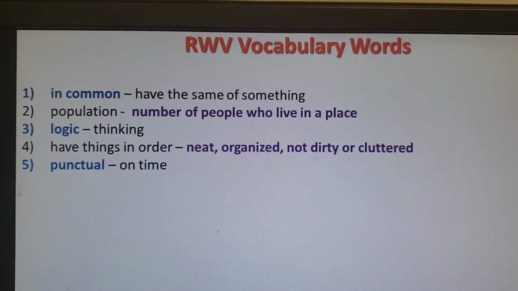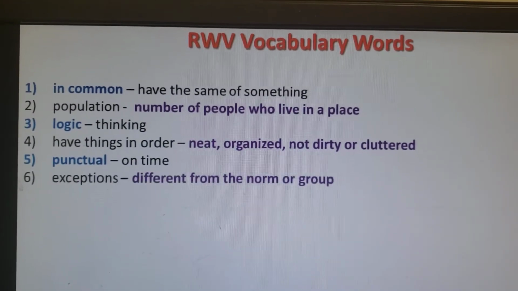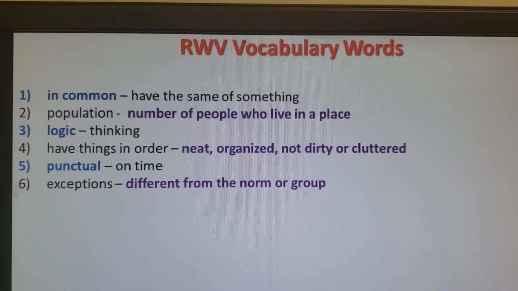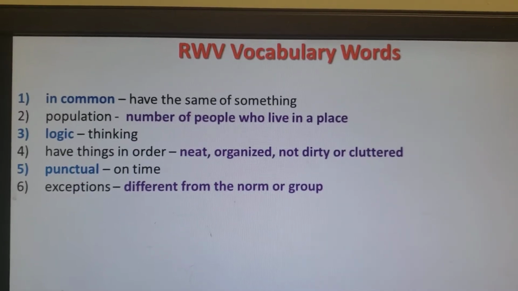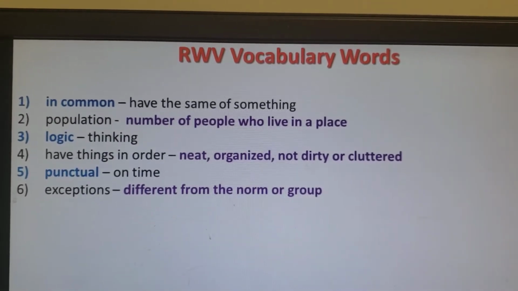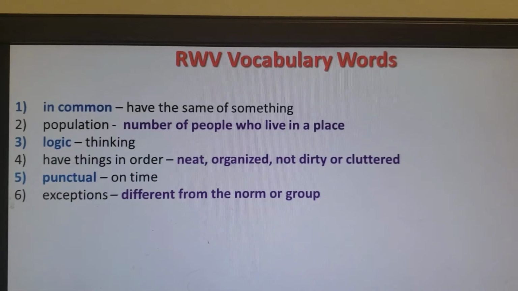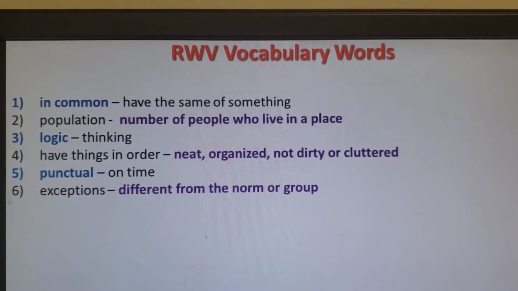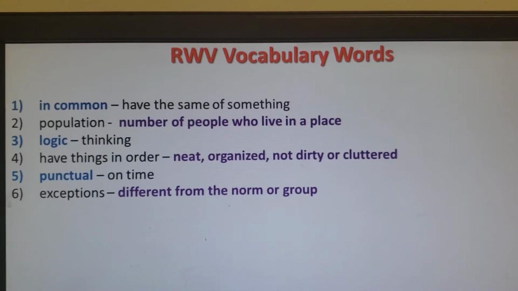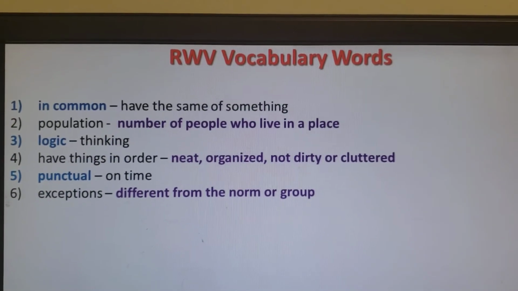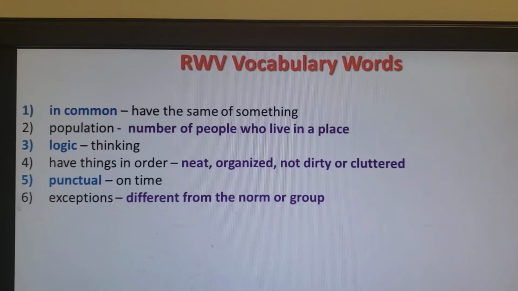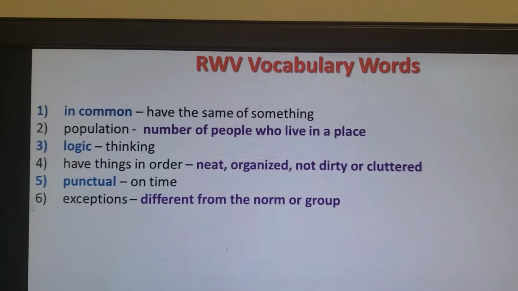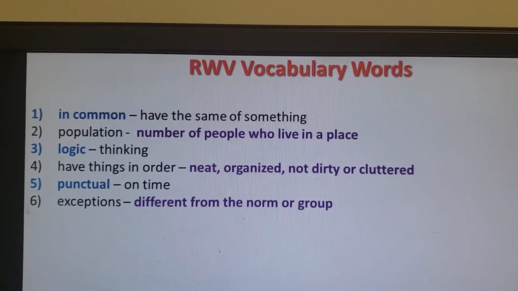Punctual. Punctual means being on time. Exceptions. Exception means it can be exceptional or different from the norm, different from the group. So let's say there are 5 students. One student is wearing a jacket. The other 4 do not have on jackets. So the student who is wearing the jacket is the exception from the group.